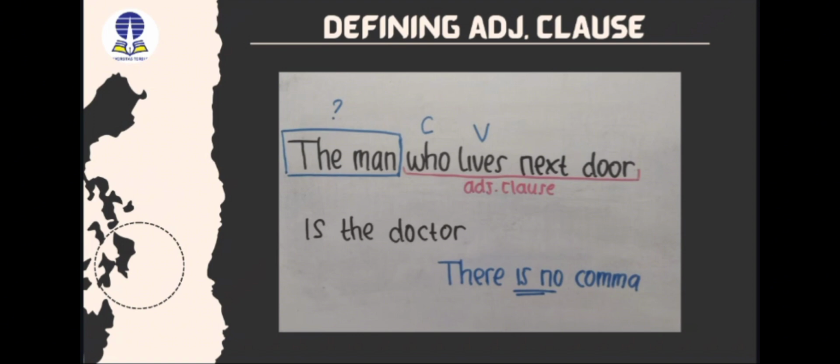So, we need to identify him with a defining adjective clause. Who lives next door is the adjective clause. It starts from the conjunction and is followed by a verb. And you can see in the sentence there is no comma. We have the adjective clause to identify who the man is. So, the function of this sentence is to identify something.